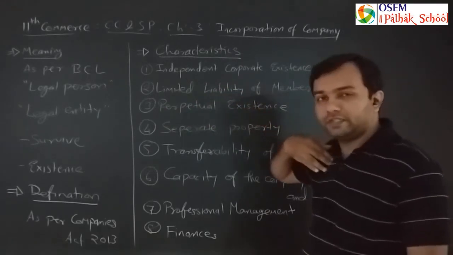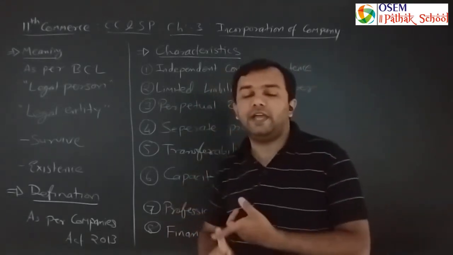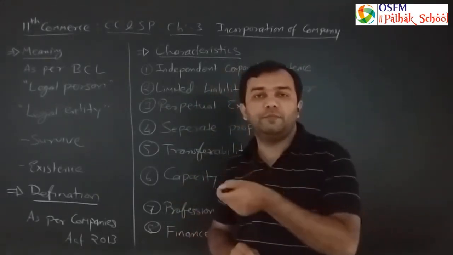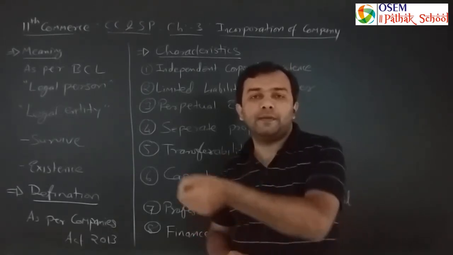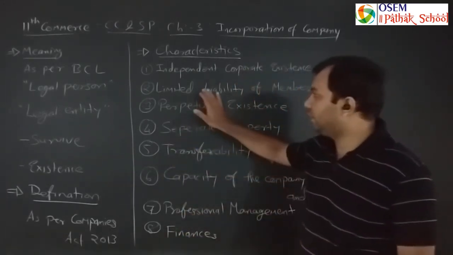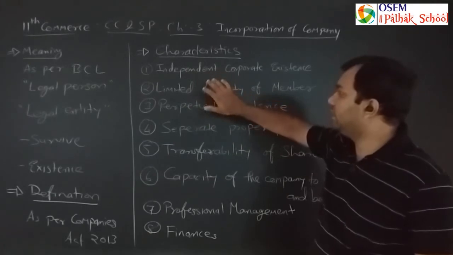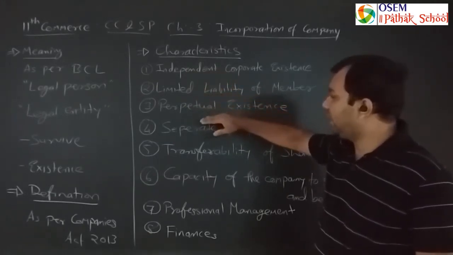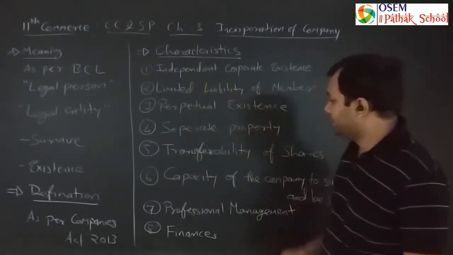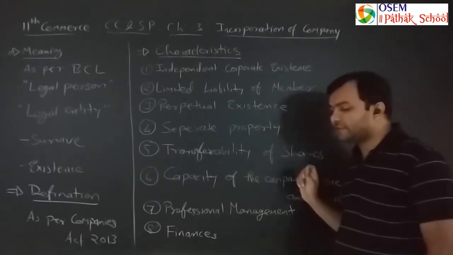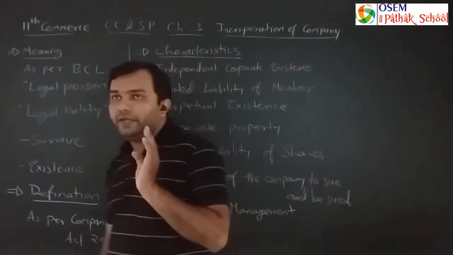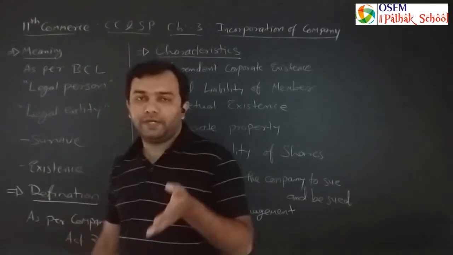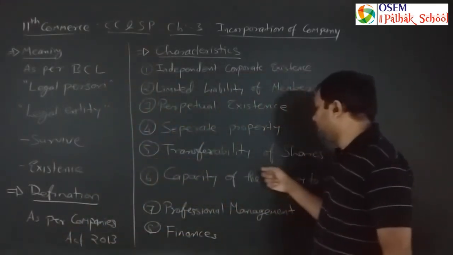Though I am an owner of the company, after the 1 lakh rupees, I will not pay a single rupee over and above my investment. So this is called limited liability. So we have already discussed independent corporate existence, limited liability, perpetual existence, and separate property. Now, transferability. Actually, companies are incorporated only for this purpose, transferability of shares.